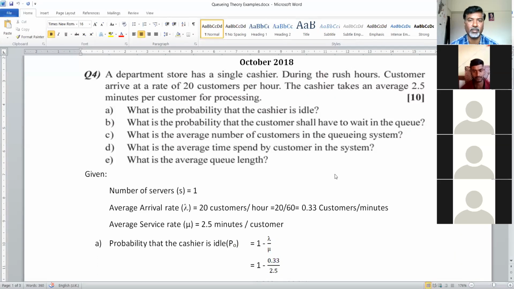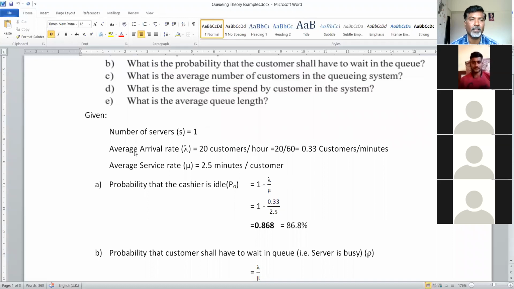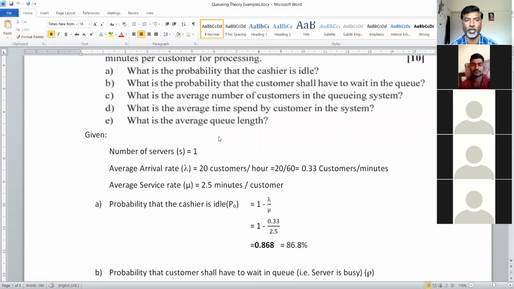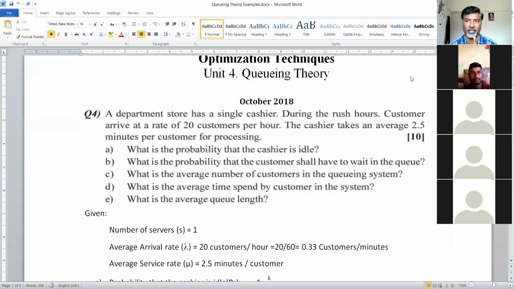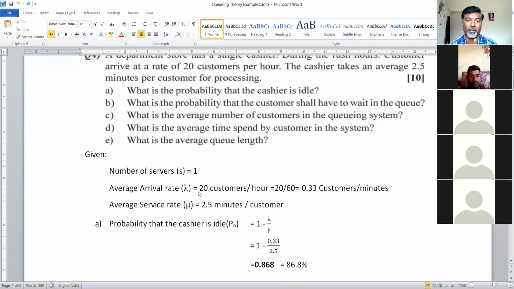So in this case, what is the first thing? The given number of servers, s, is equal to 1, because in the question they have given that the department store has a single cashier, meaning only one server. Average arrival rate lambda is equal to 20 customers per hour. We have to make the units of arrival rate and service rate the same.